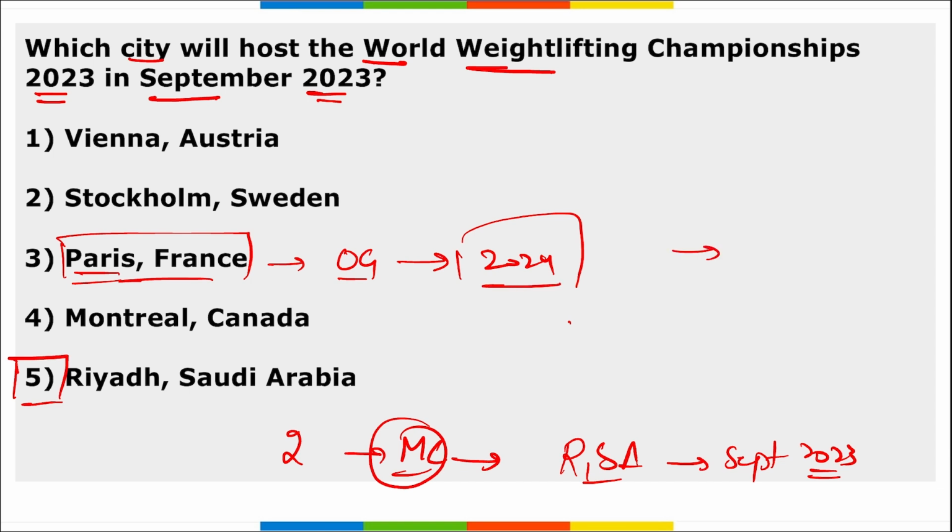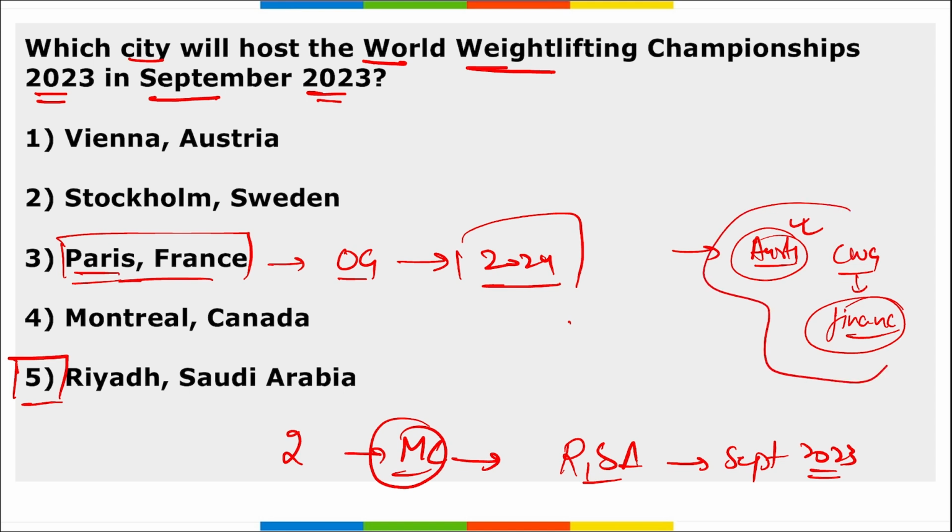And there was news recently that Australia will now not be hosting the Commonwealth Games, because of the financial situation that is going on all around the world. So because of the budget, the Commonwealth Games that will be held in 2026 will not be hosted by Australia, correct? We will be discussing more about this in future.